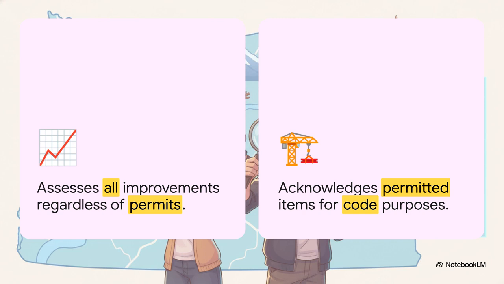Let's say a house has a beautifully finished basement, but oops, it was never permitted. The county assessor is still going to assess the value of that basement because, well, it physically exists and adds value, regardless of its permit status. But the city of Portland, they will completely ignore it because they only acknowledge permitted items for building code purposes. So, moral of the story, always check both systems to get the full picture.